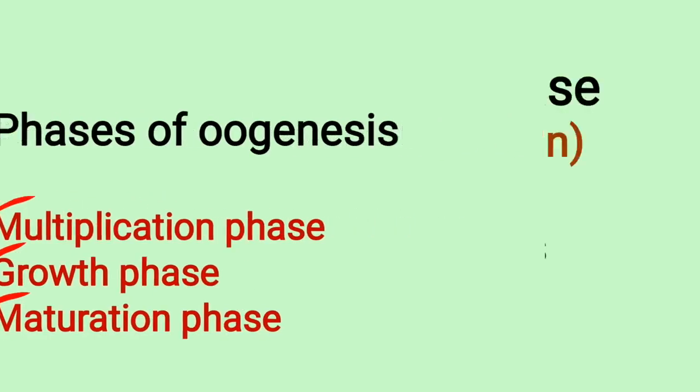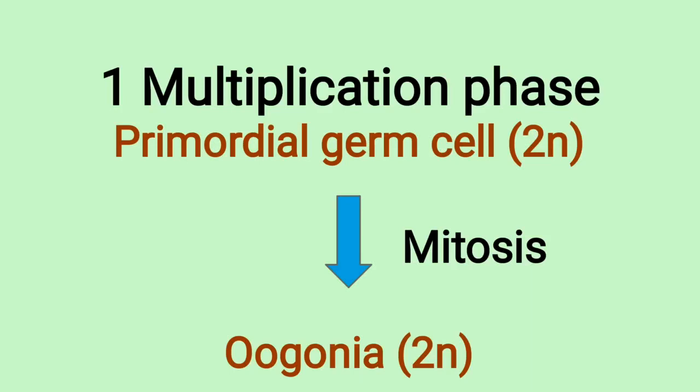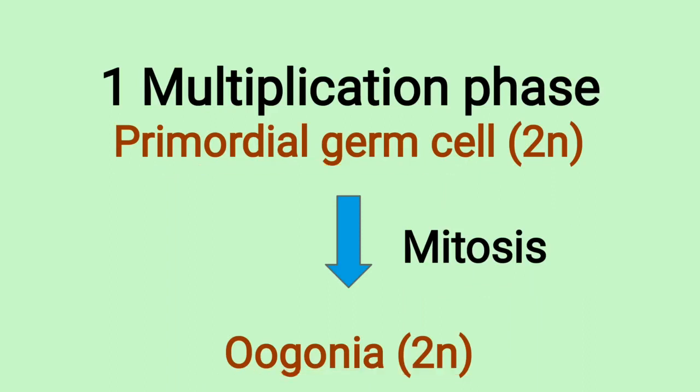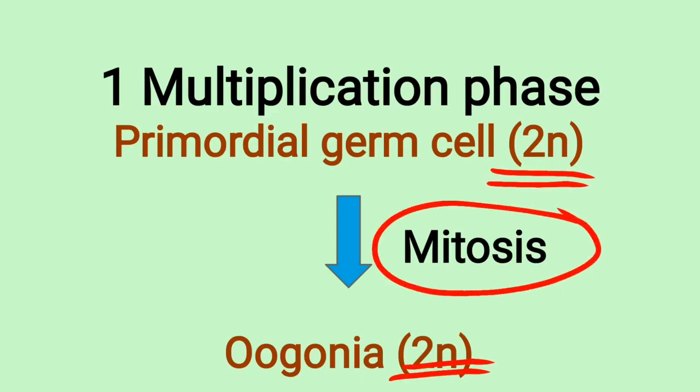Out of these, the first one is the multiplication phase. During the multiplication phase, the primordial germ cell of the ovary undergoes repeated mitotic division so as to form millions of oogonia. These oogonia are also called gamete mother cells. The process is completed in the embryonic stage of the human female. At that time, the diploid number remains constant because of this mitotic cell division. Here, primordial germ cell undergoes mitosis to produce millions of oogonia.